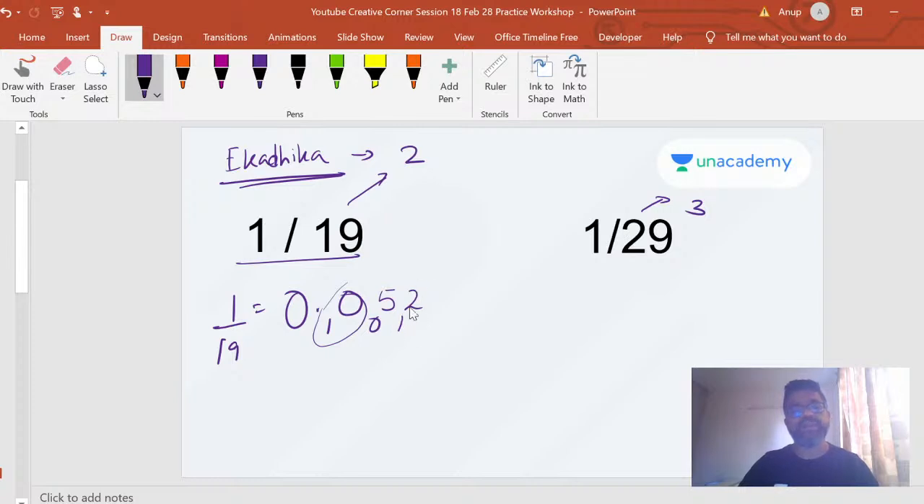Now take this 12 and divide by 2. You get a 6 remainder 0. When you take 6 and divide by 2, you get a 3 remainder 0. When you take a 3 and divide by 2, you get a 1 remainder 1. 11 divided by 2 gives you a 5 remainder 1. So you can continue like that. Your answer here is 0.0526315 and it can continue on. So that's very simple and easy recurring decimal division.